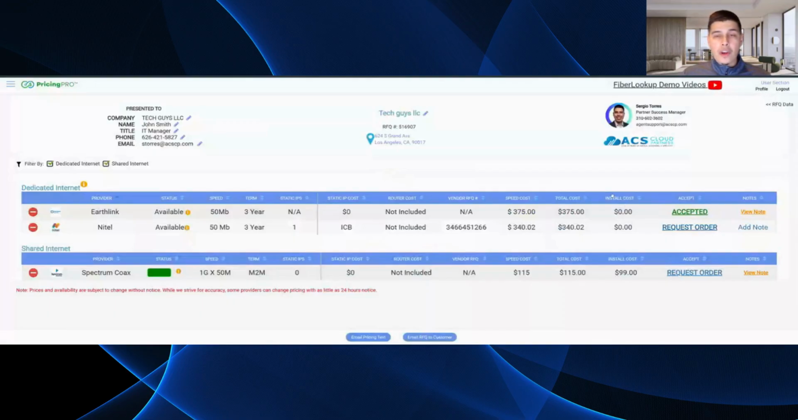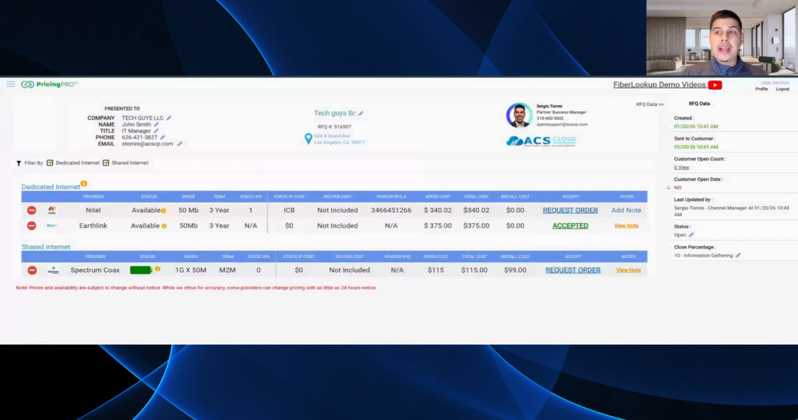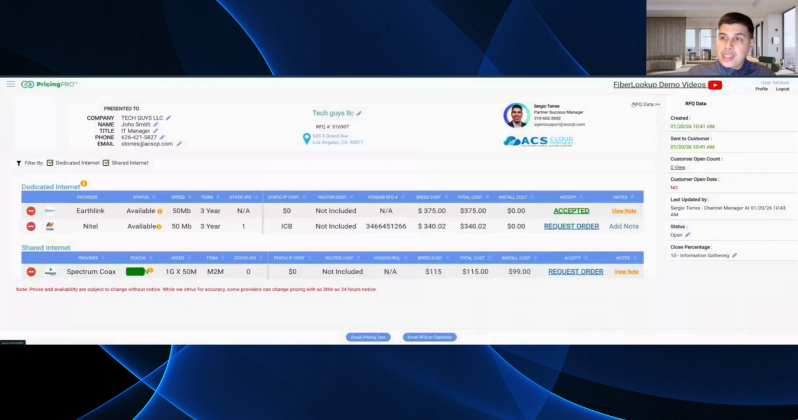One other thing to know about the RFQ dashboard: anytime your customer is pulling this up, you're going to get an email that says, hey, partner, your customer, John Smith, has just opened or reviewed the Tech Guys LLC quote, right? And later, when you go to your RFQ history, you can pull up that RFQ dashboard anytime. You're going to see this little hidden window called RFQ data. Only you will see this. Customers won't have access to this.